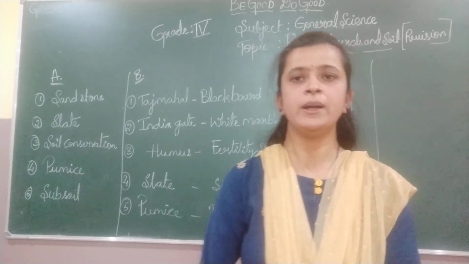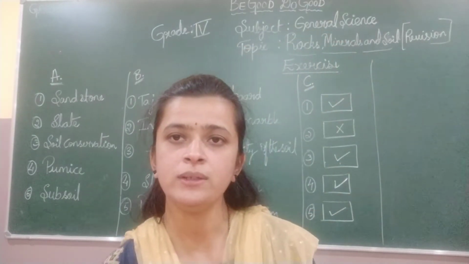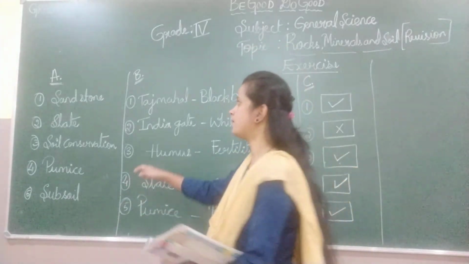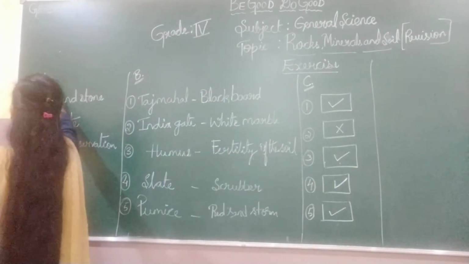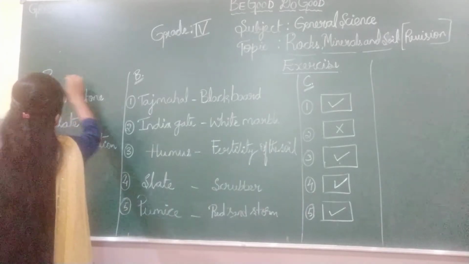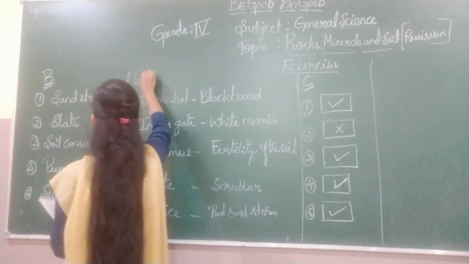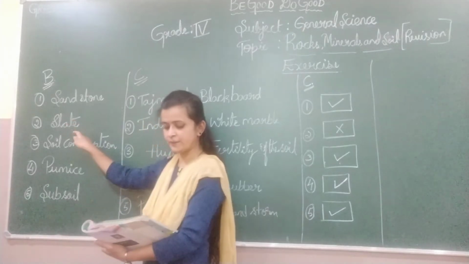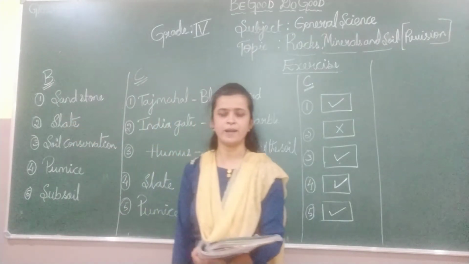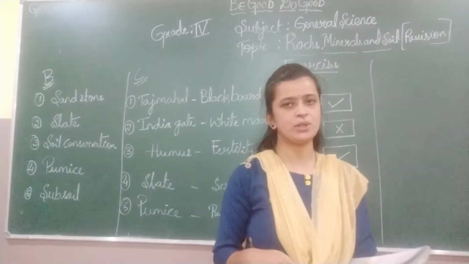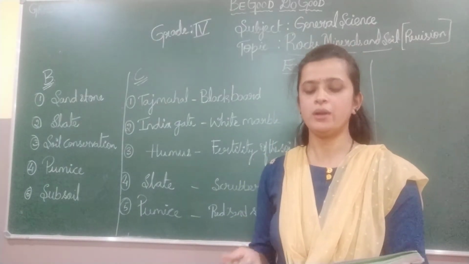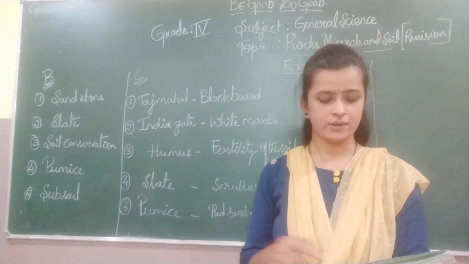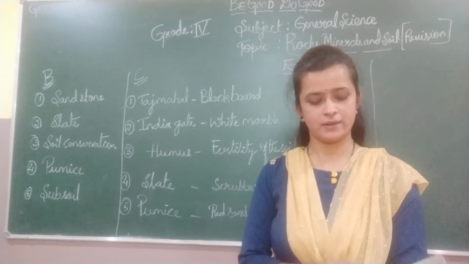Then coming to the B main, children. What is that? That is fill in the blanks. In the fill in the blanks, they have given 2 options in the bracket. So you just choose the answer and write it in the dash.